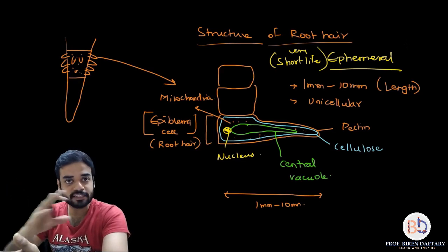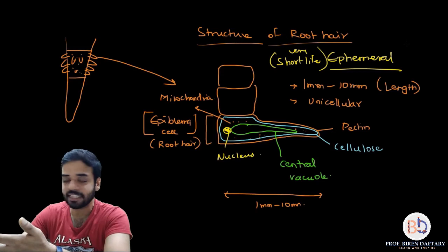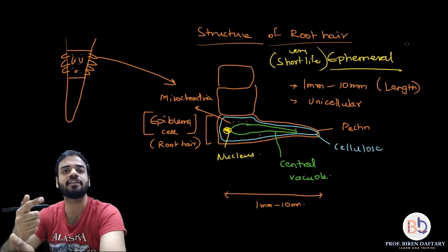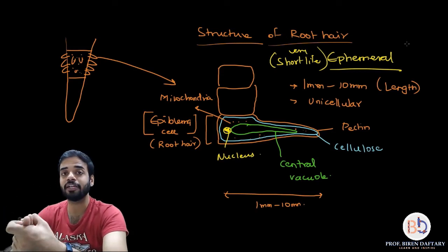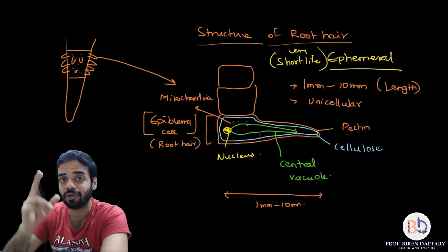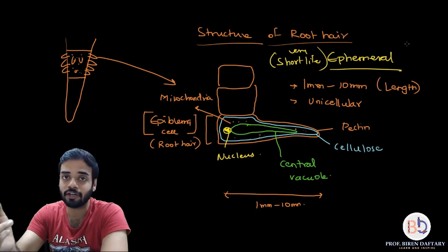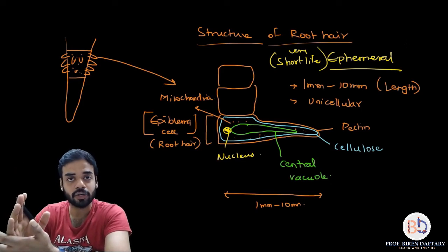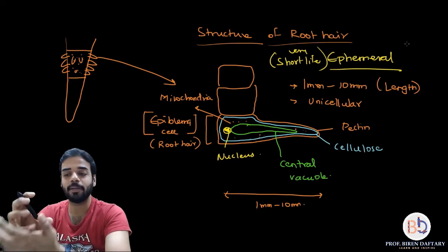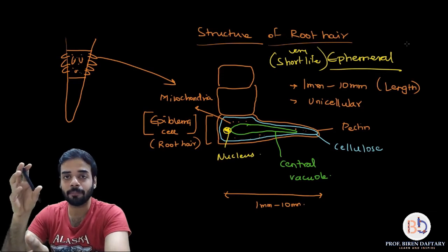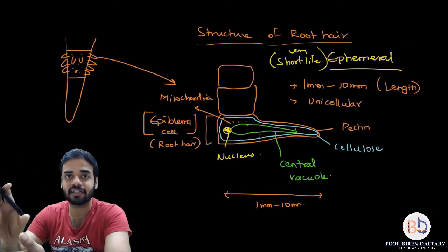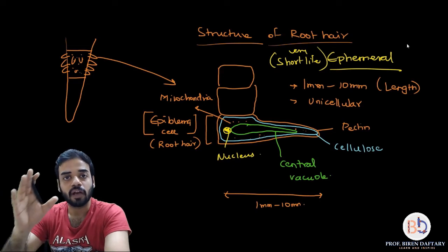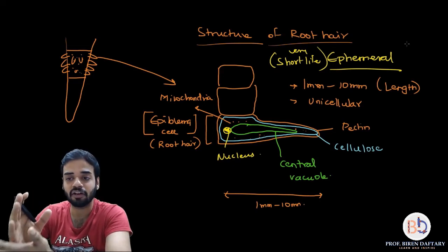So cell wall is freely permeable, so pectin and cellulose will allow anything to go inside the cell. However, the plasma membrane, it is selectively permeable. It will only allow things which are important for the cell to go inside the cytoplasm. So I hope this structure is clear. Okay, central vacuole plays a very important part in the area. It is the biggest region of the root hair. I hope this is clear. So with that, we have completed with root hair.